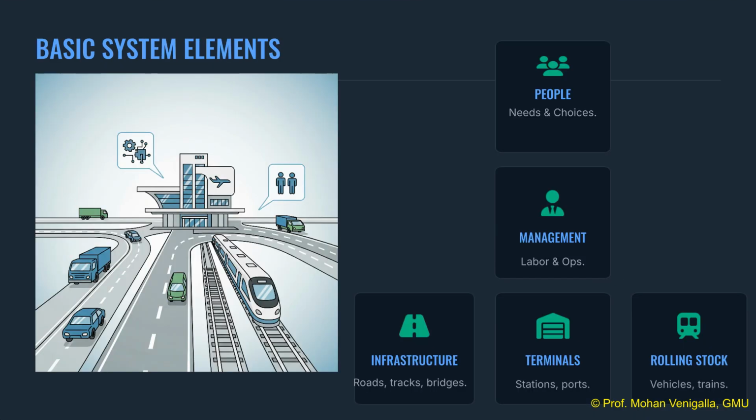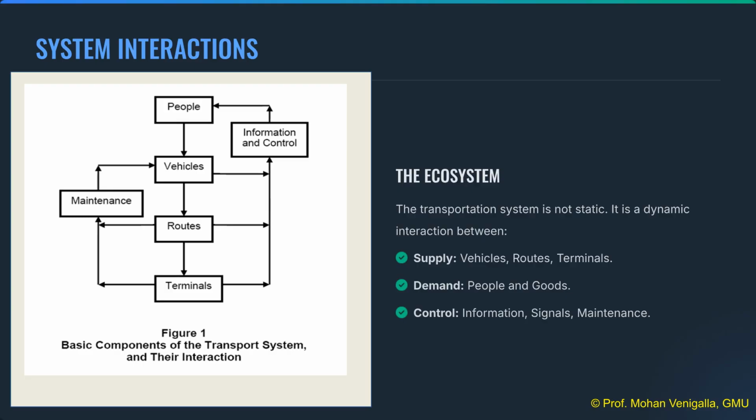The transportation system can be broken down into 5 basic, interconnected elements: infrastructure, rolling stock, terminals, management, and most critically, people. The system is dynamic, functioning as an ecosystem where 3 forces constantly interact: supply, demand, and control.